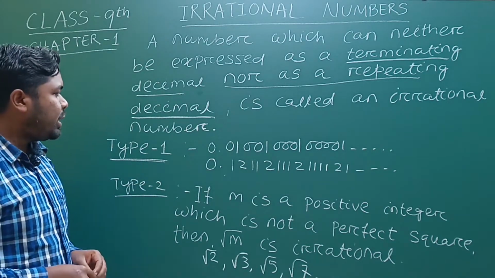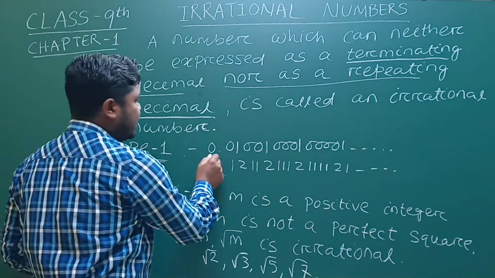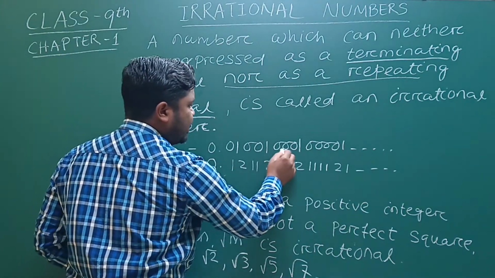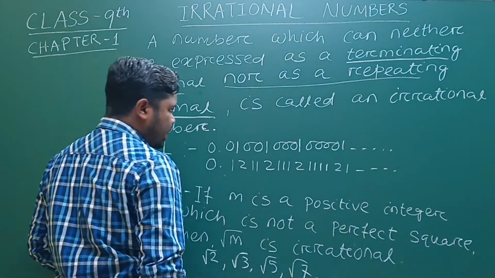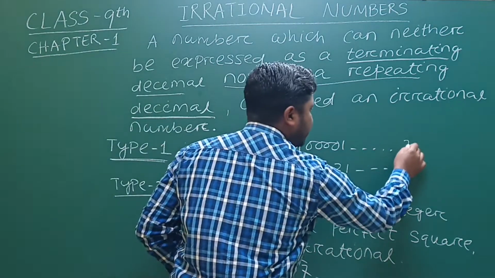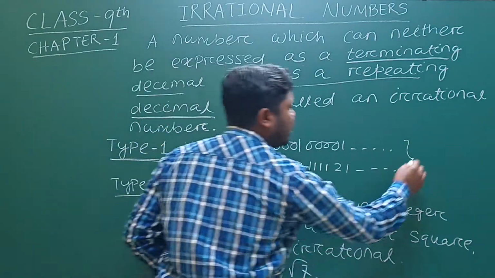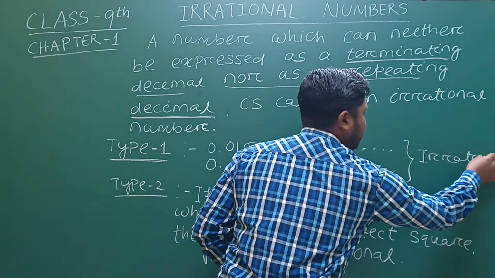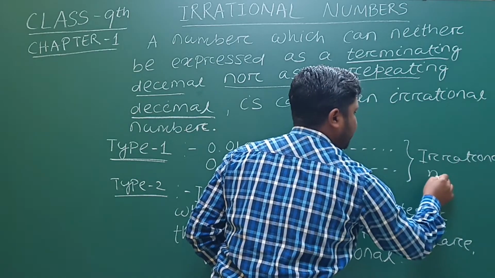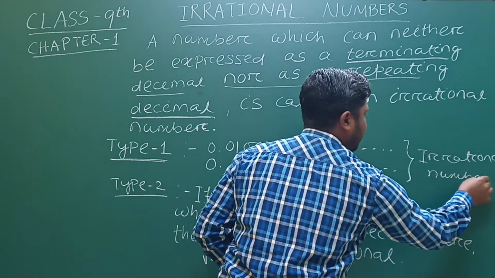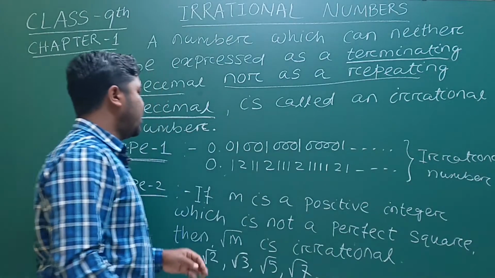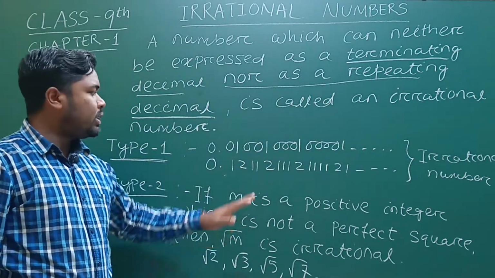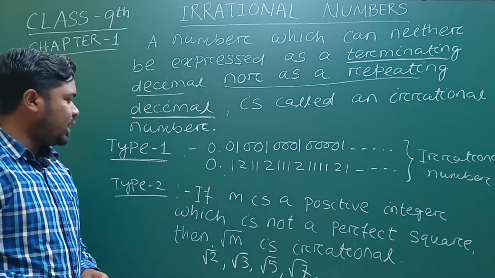Now, what are the types of irrational numbers? The first type of irrational number is here: 0.01001, 0001, and so on. This type of number is called an irrational number, because here the decimal is non-terminating and non-repeating.